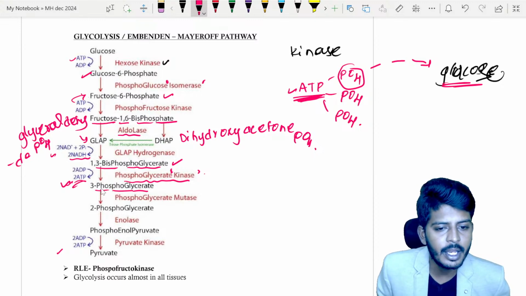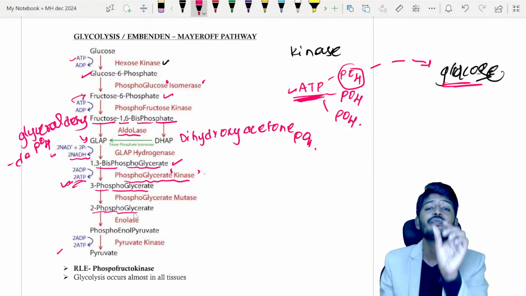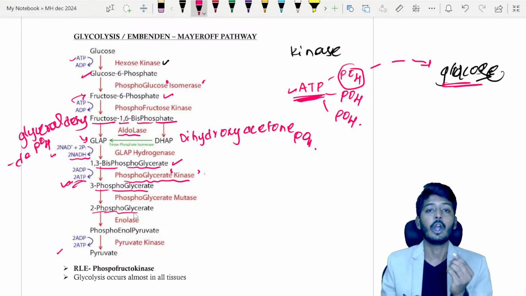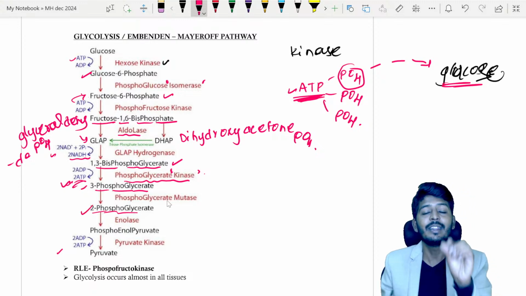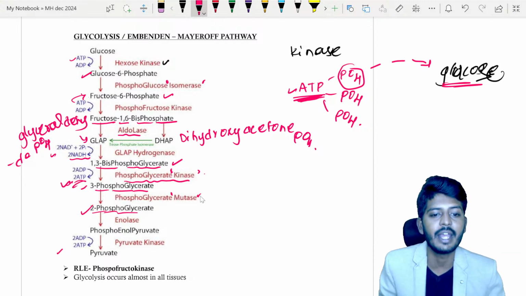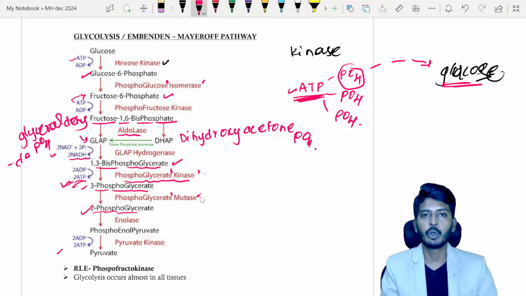So then 3-phosphoglycerate becomes 2-phosphoglycerate. Means here we are changing the position of phosphate from one carbon to another carbon within the same molecule. So here it was in the third position, it became the second position. So within the same molecule, if you are changing the carbon location, then you are going to use an enzyme called mutase. So 3-phosphoglycerate will get converted into 2-phosphoglycerate.